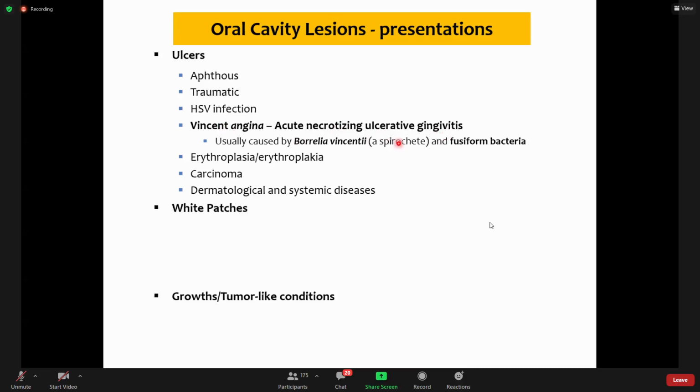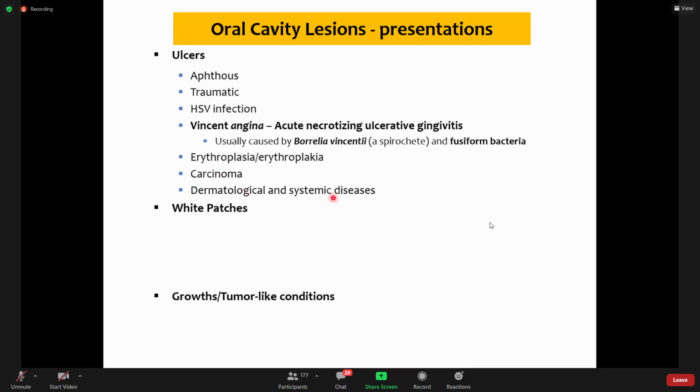I will not talk about them. Maybe microbiology people will be talking about them, because it is more related to organisms. Erythroplasia is an epithelial growth that is related to leukoplakia, but it is more dangerous, more ominous than leukoplakia. And in contrast to leukoplakia, this appears red and ulcerated. I will show you. Carcinoma also can present as a plaque, or alternatively it can present as an ulcer.